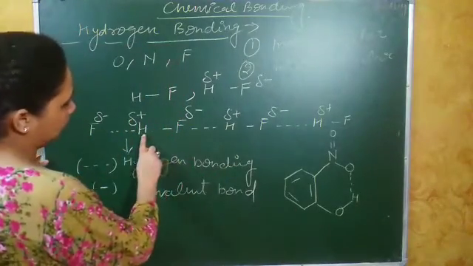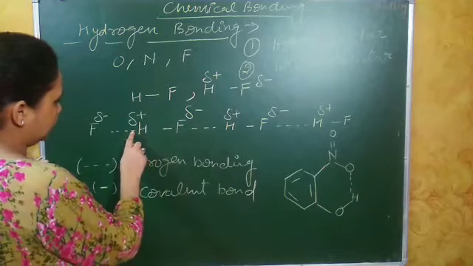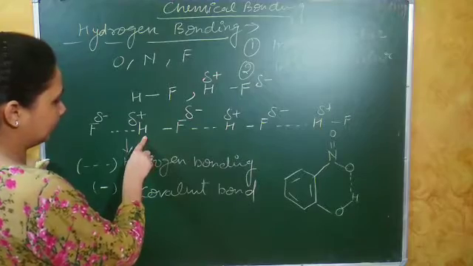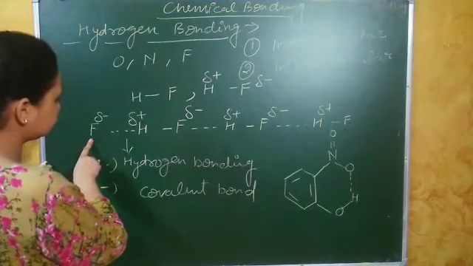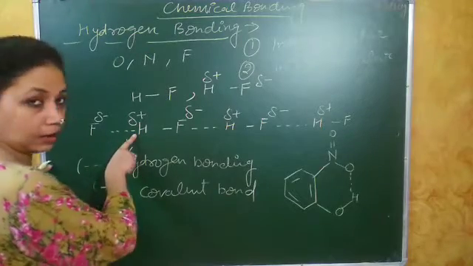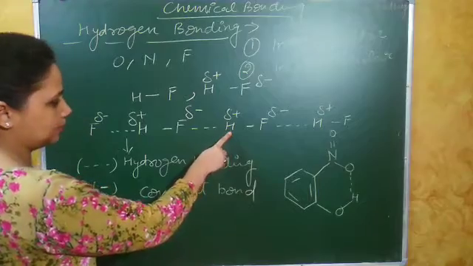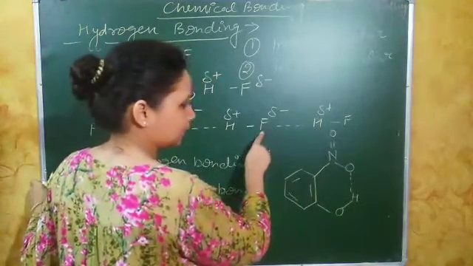So here the bond shifted towards the fluorine, and this positively charged hydrogen starts to attract another electronegative atom, that is फ्लोरीन इसकी तरफ आएगा. Then here also this hydrogen starts to attract this fluorine.